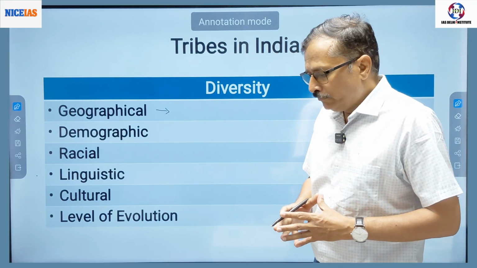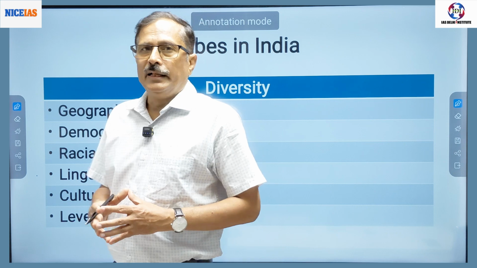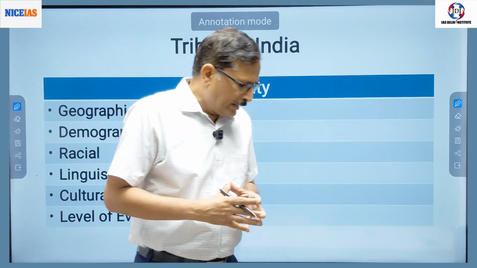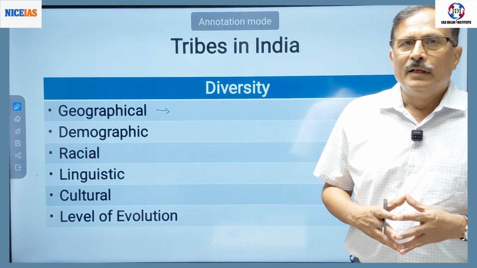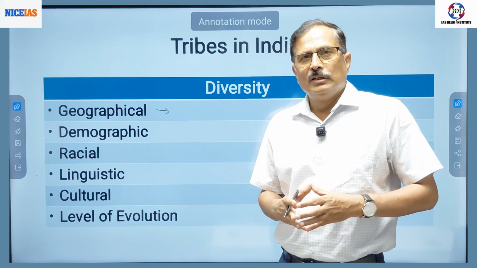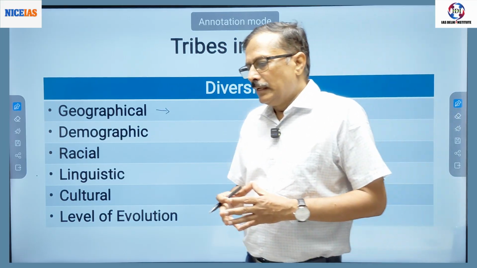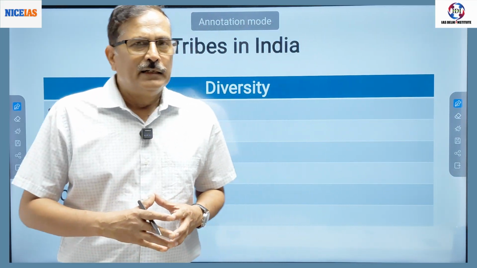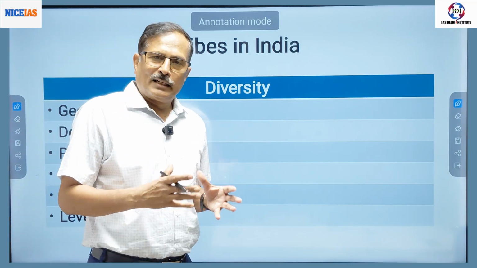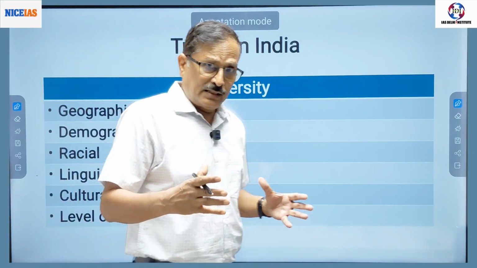Only in 1974, Triloknath Pandit was able to connect with that tribe. After that, no one else could connect with that tribe.